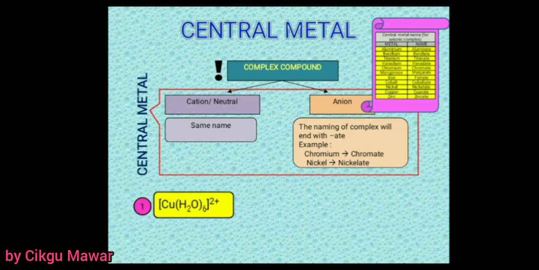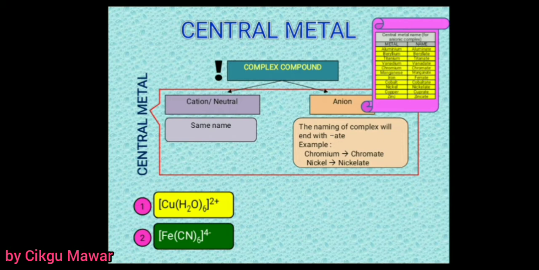Now let's try some examples. Here is the complex compound. What is the central metal name? Here is a cation complex since it has 2 plus. So this is the cation complex. Since it has copper as the central metal, we name it copper, because this is a cation, so the name stays the same.